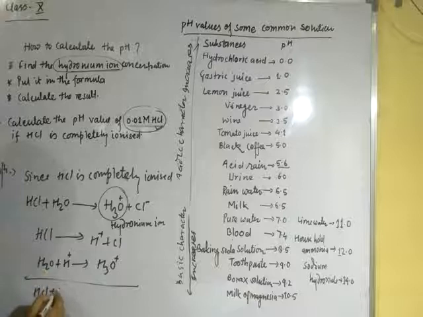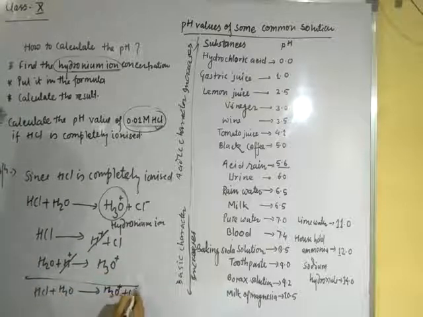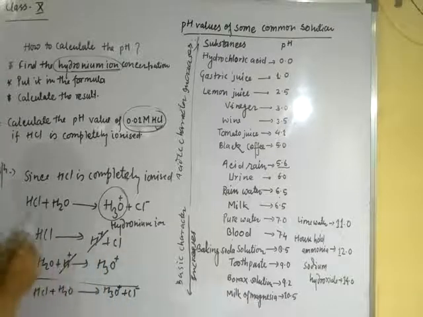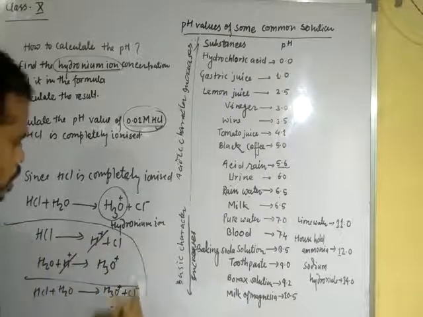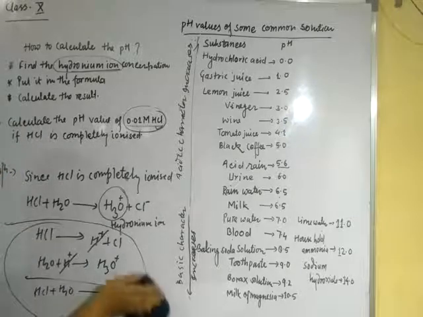HCl plus H2O, and this can form H3O positive plus Cl negative. Okay, this is another way. So this is the hydronium ion concentration. Clear?